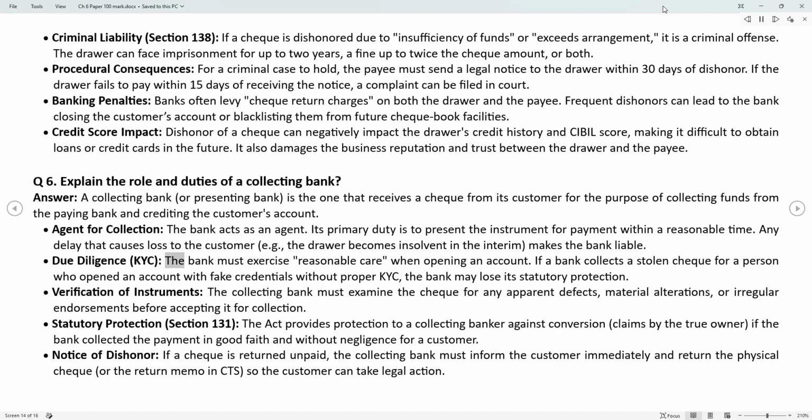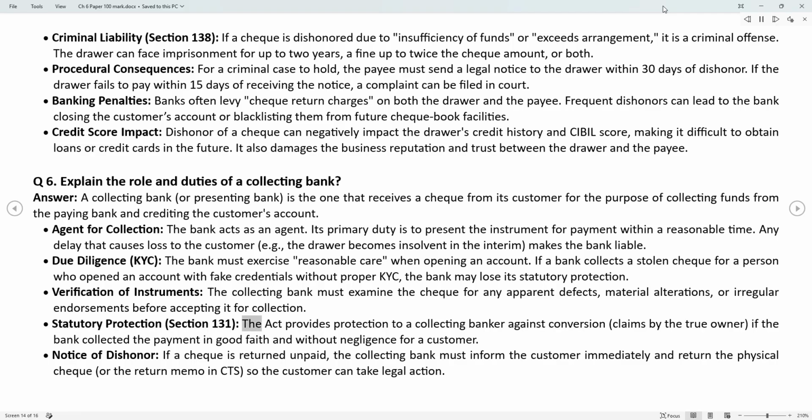Due diligence. KYC. The bank must exercise reasonable care when opening an account. If a bank collects a stolen check for a person who opened an account with fake credentials without proper KYC, the bank may lose its statutory protection. Verification of instruments. The collecting bank must examine the check for any apparent defects, material alterations, or irregular endorsements before accepting it for collection.